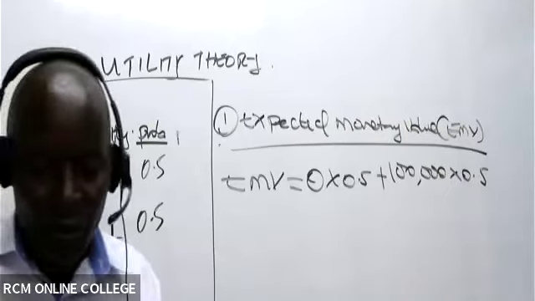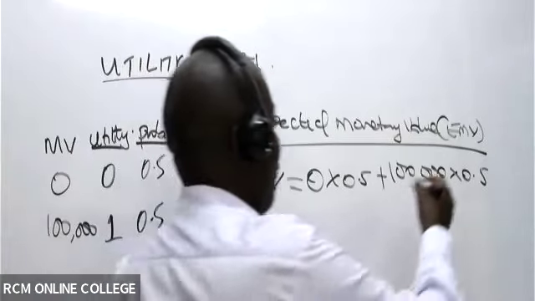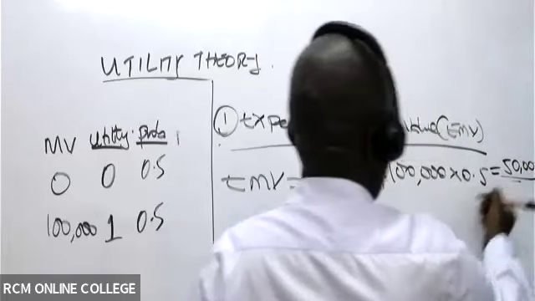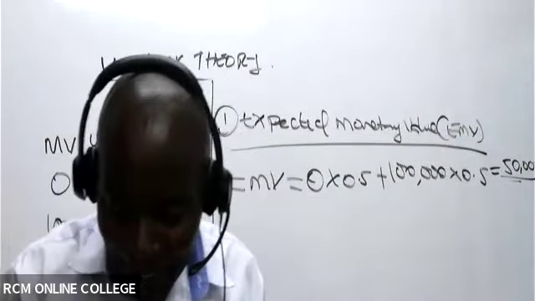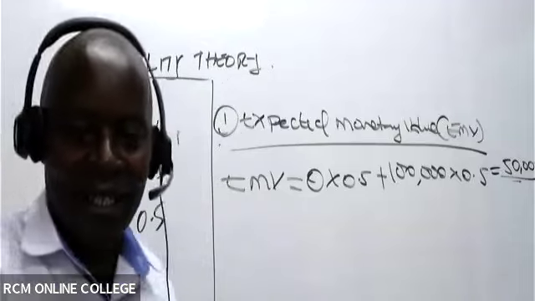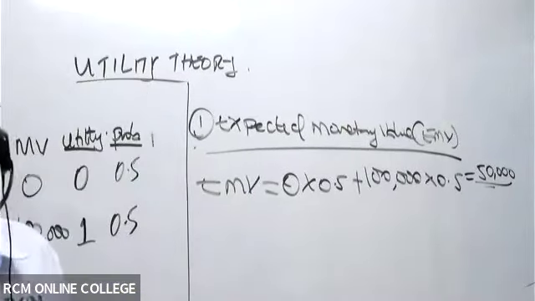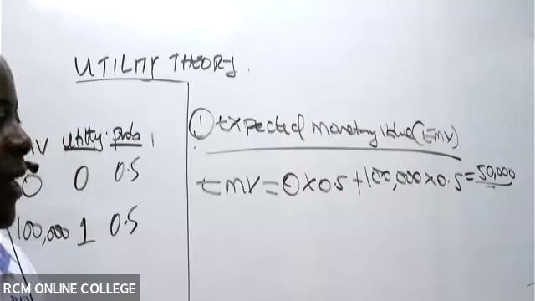So in this case, the expected monetary value, they're giving me a figure of 50,000. That is the expected monetary value.